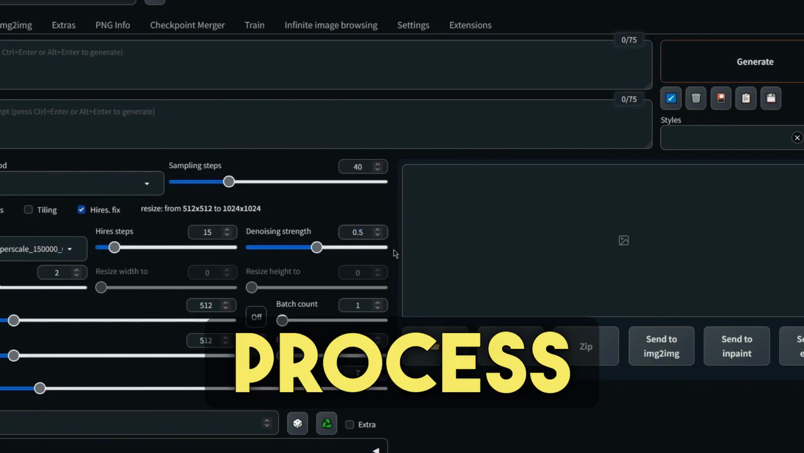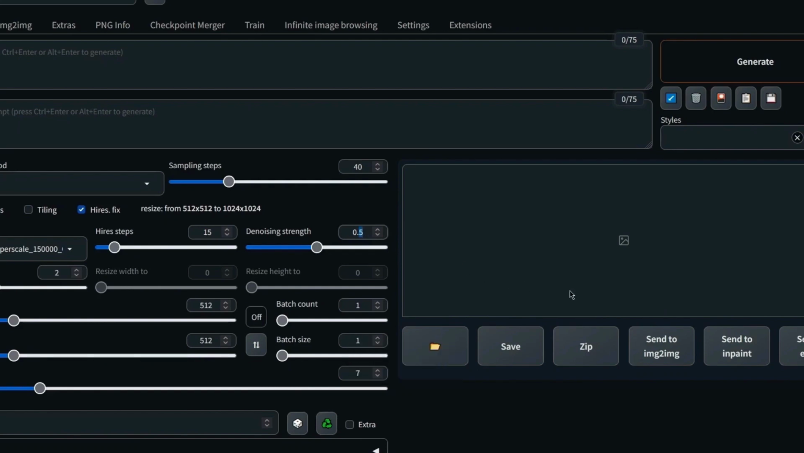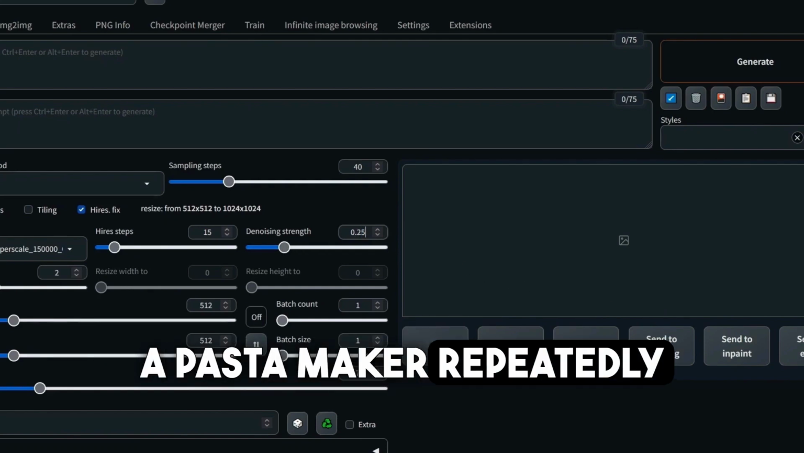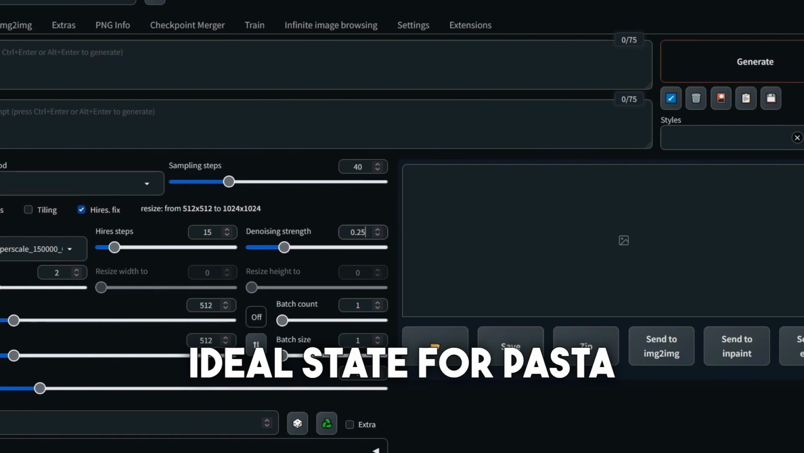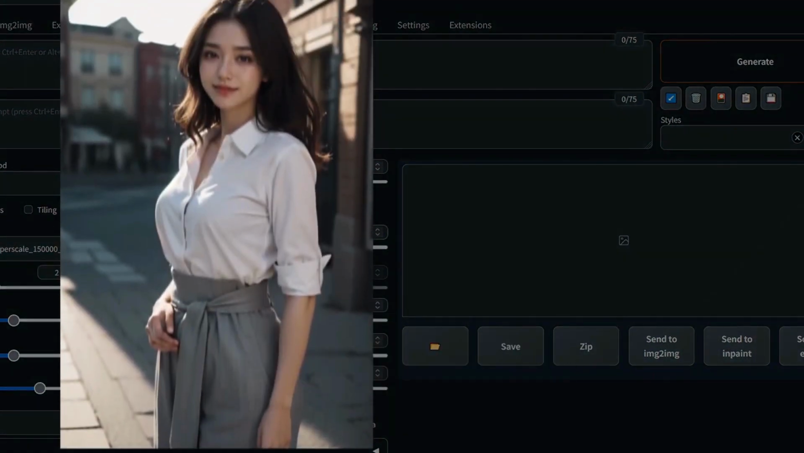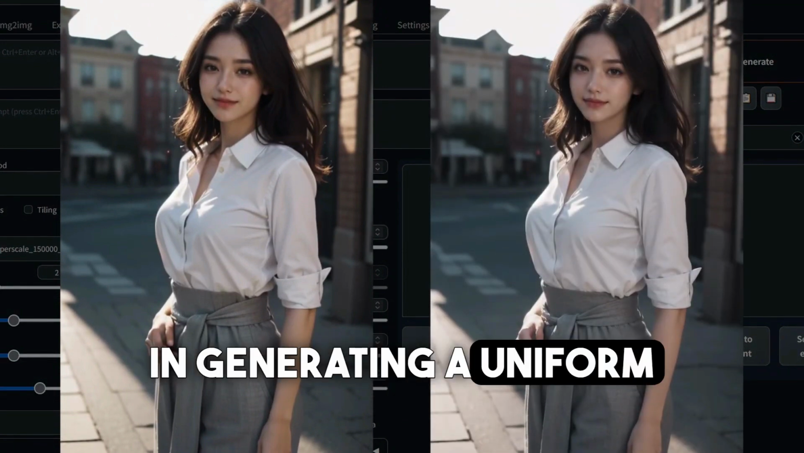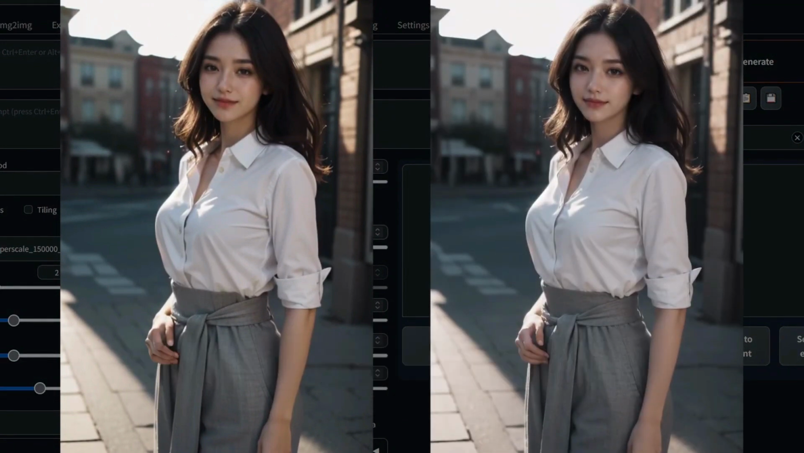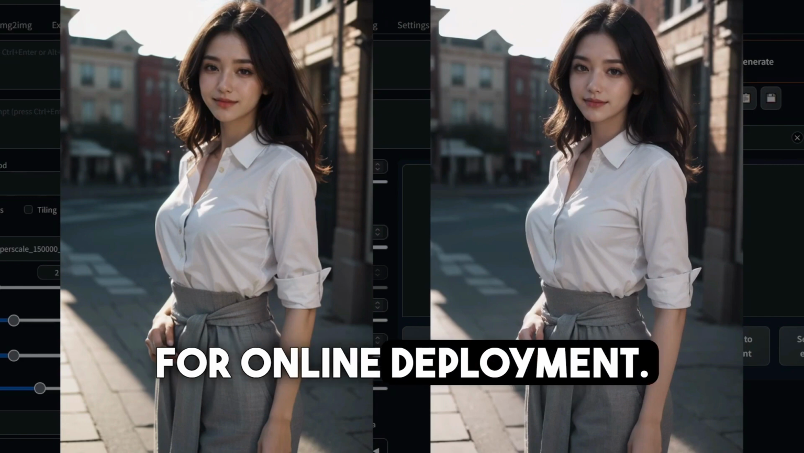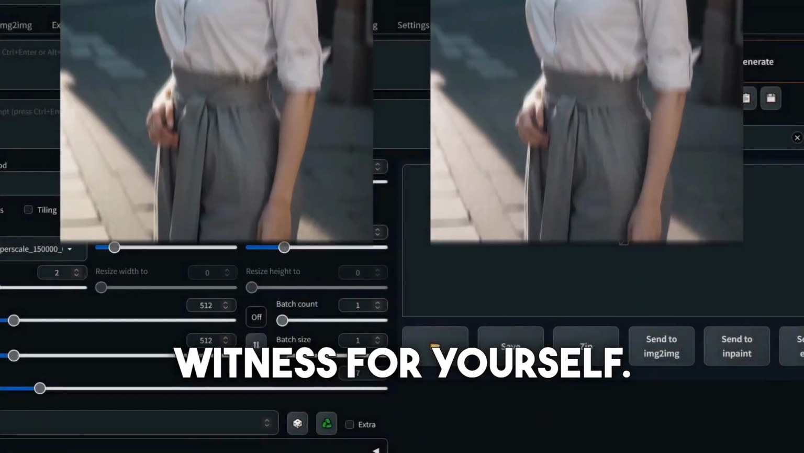This is akin to the process of crafting pasta, like feeding dough through a pasta maker repeatedly, until it reaches the ideal state for pasta creation. Consequently, after these endeavors, our AI is proficient in generating a uniform person across all photos and is now prepared for online deployment. Skeptical? Witness for yourself.